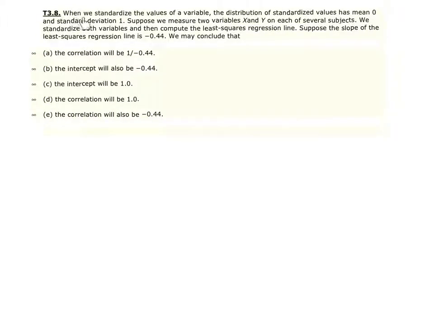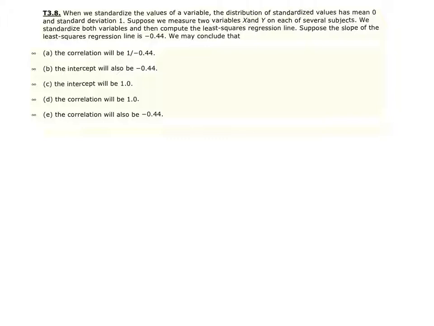Number 8, when we standardize the values of a variable, the distribution of standardized values has a mean of 1 and a standard deviation of 0. That's the point of doing a z-score. Suppose we measure two variables, x and y, on each of the several subjects. We standardize both variables, then compute the least squares regression line. Suppose the slope of the least squares regression line is negative 0.44. We may conclude what from this?